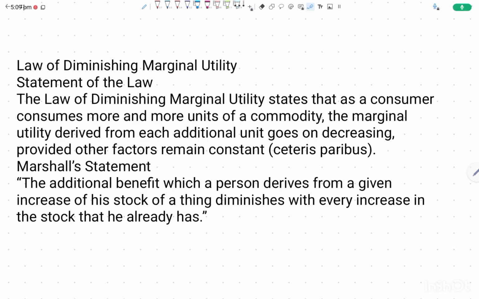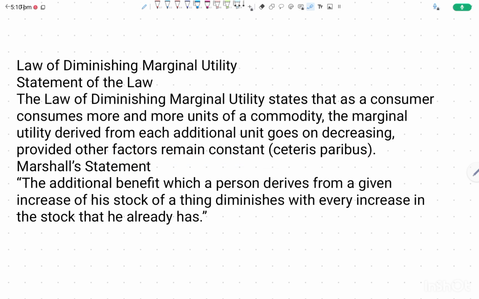Now here is an important law, that is the law of diminishing marginal utility. The law of diminishing marginal utility states that as a consumer consumes more and more units of a commodity, the marginal utility derived from each additional unit goes on decreasing, provided other factors remain constant.